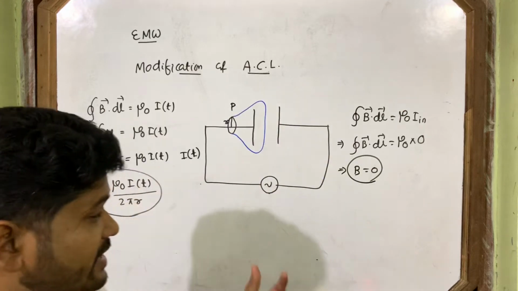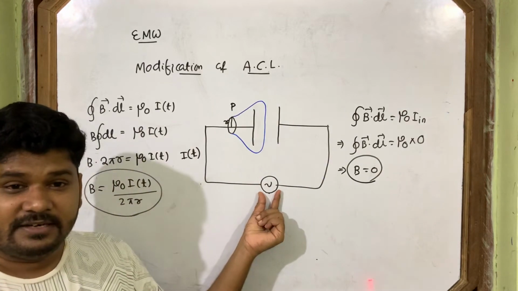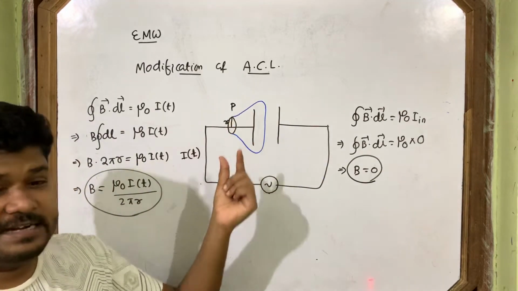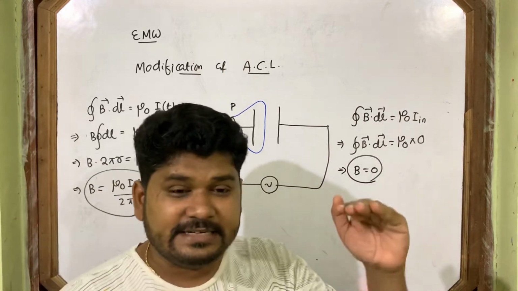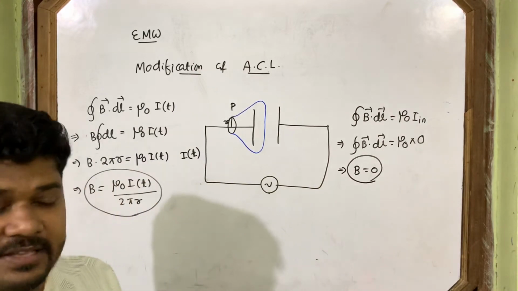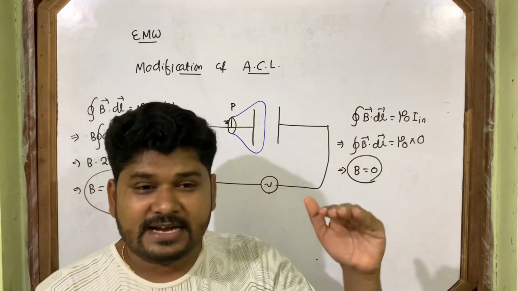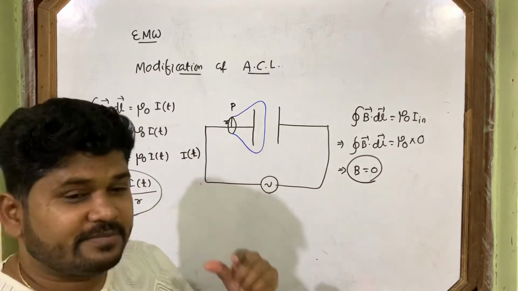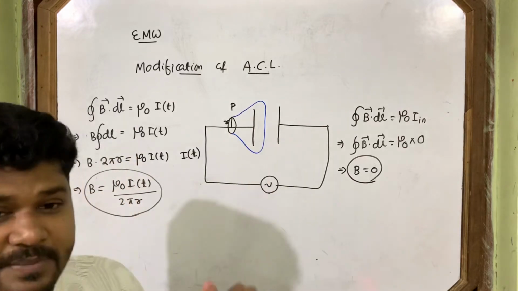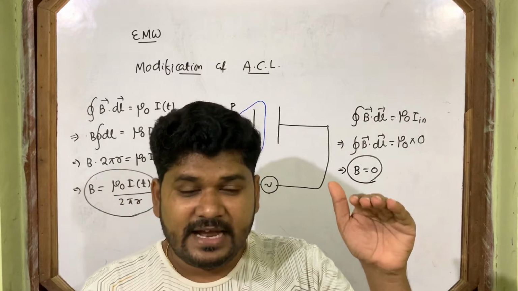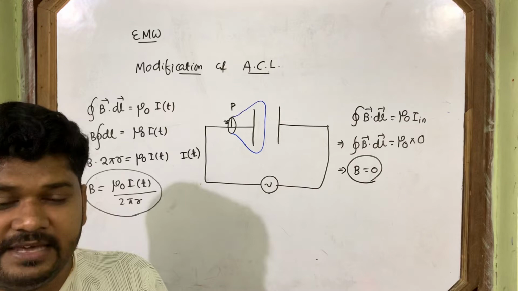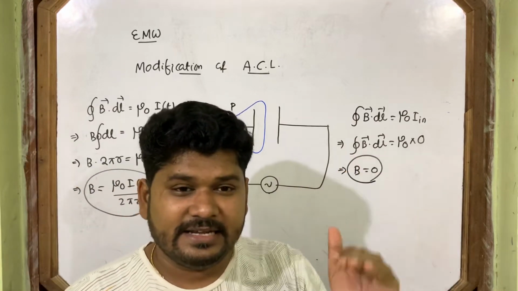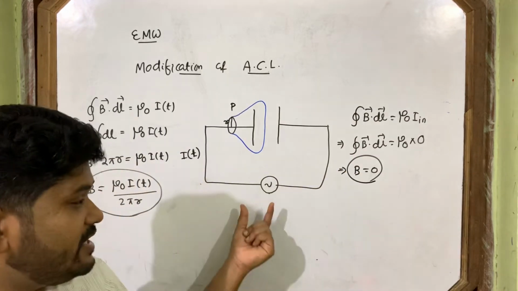Why? Because you have connected it to AC. This current increases and decreases. When current increases and decreases, this capacitor gets charged and discharged. The charge in the plates of the capacitor increases and then decreases, because this is alternating current.